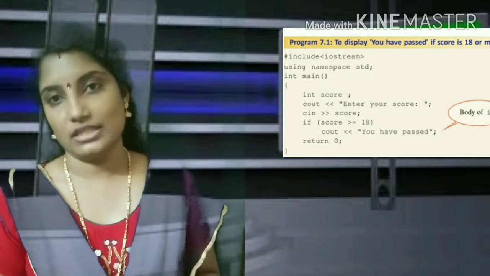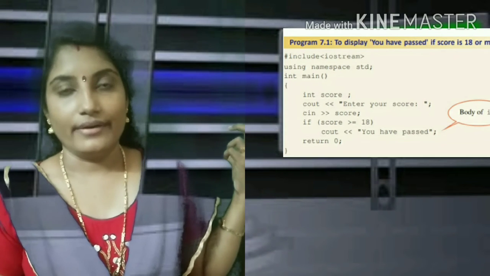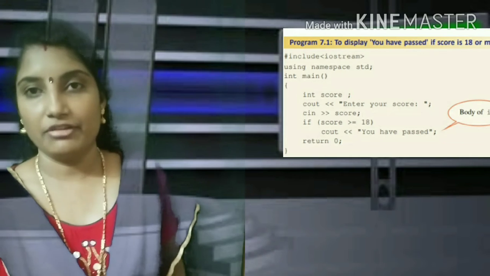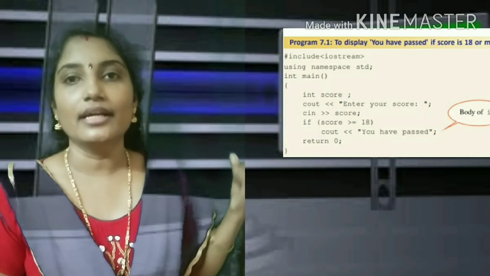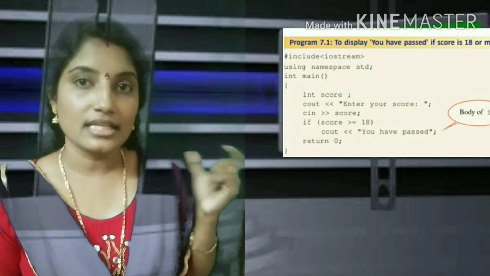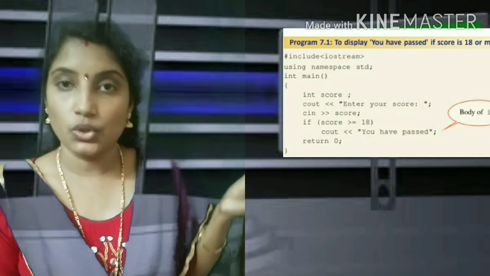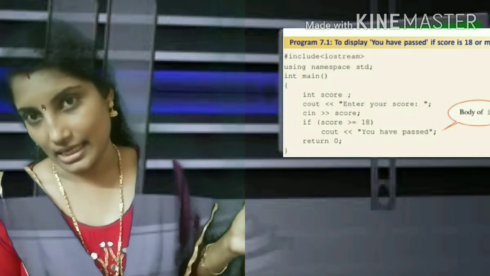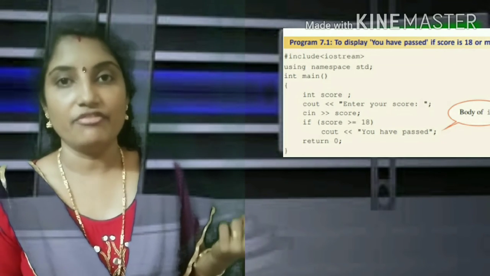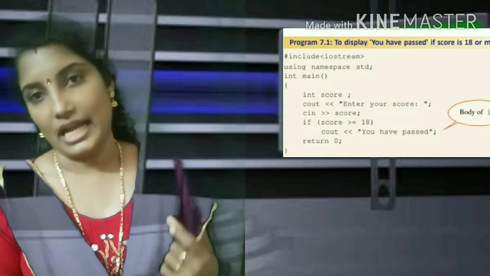Let's see how to write this program. First, write the header files, then namespace and then the main function. After the main function, you have to declare a variable named score. The data type of that variable score is integer, that is int score is mentioned there.